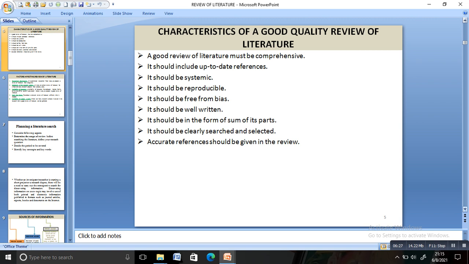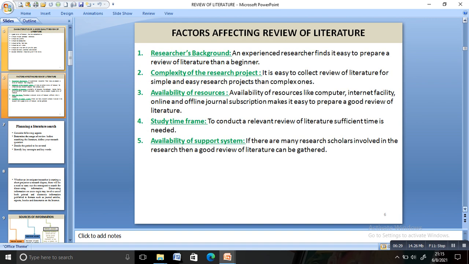Now, what are the various factors affecting the review of literature? There are some factors which affect the review of literature. The various factors are the researcher's background, complexity of the research project, availability of resources, study time frame, and availability of support system. What is this researcher's background? If a person is well experienced, he will find it easy to prepare a review of literature than a beginner. So that is the background of the researcher. If he is experienced, it is easier for him to prepare the review of literature than a beginner.